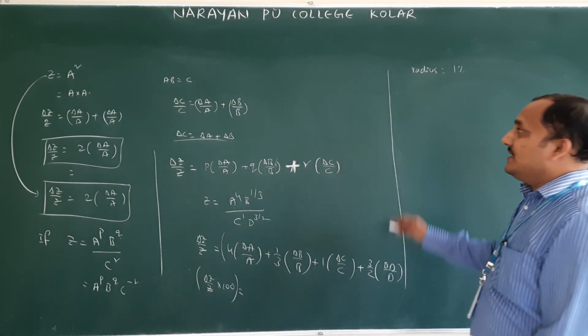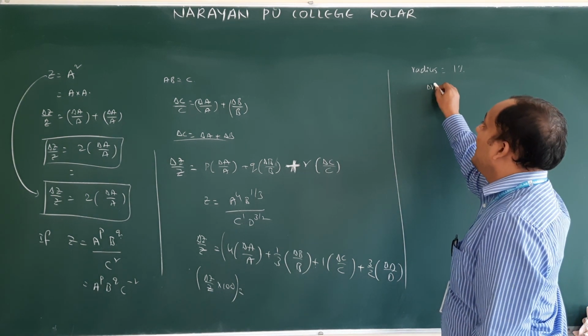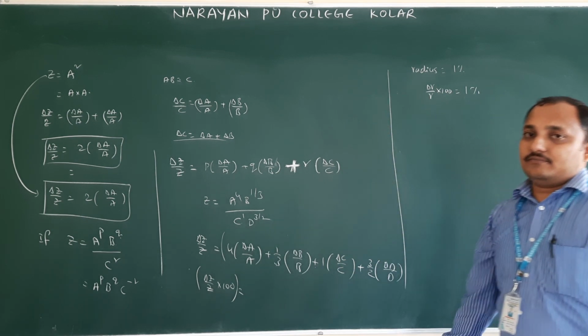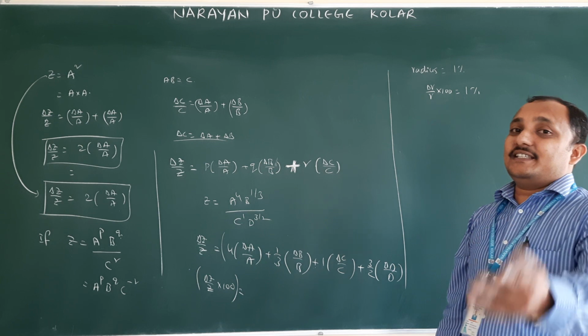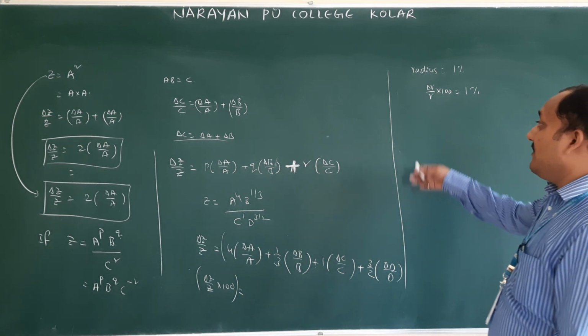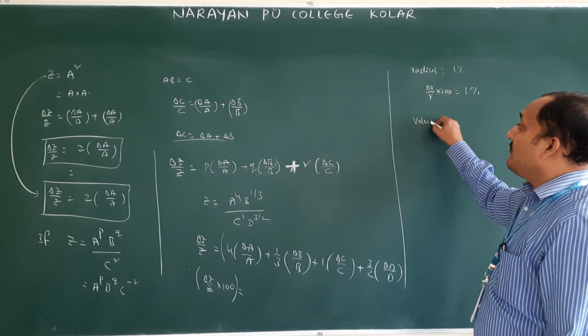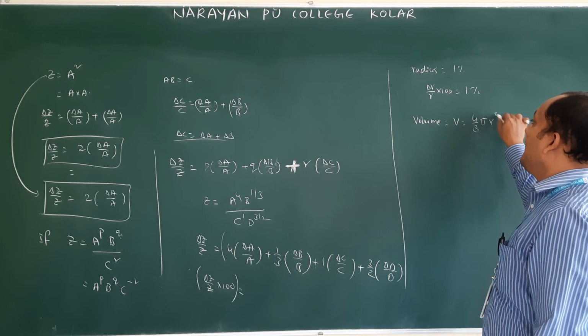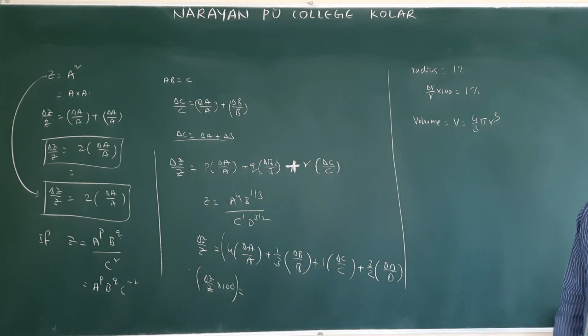Radius symbol is R. Therefore delta R by R into 100 is equal to 1%. Then what is the percentage error in volume? What is the volume of the sphere formula? V is equal to 4 third pi R cube.